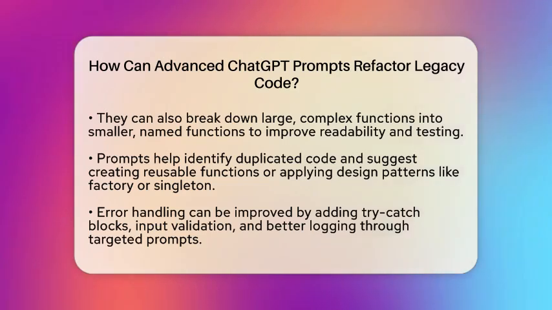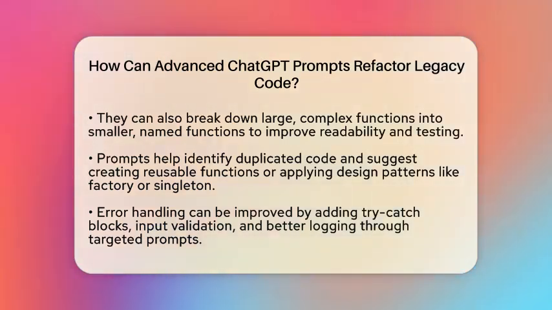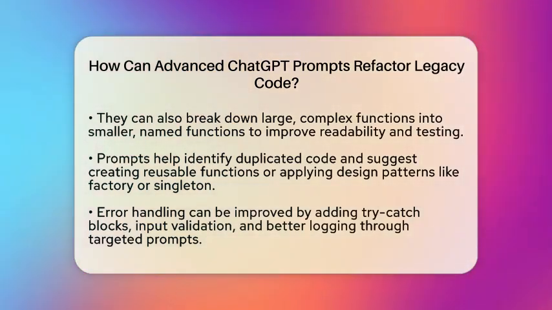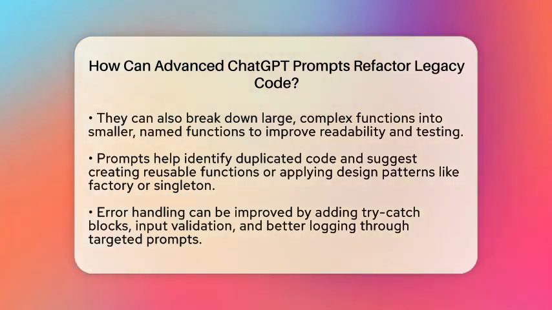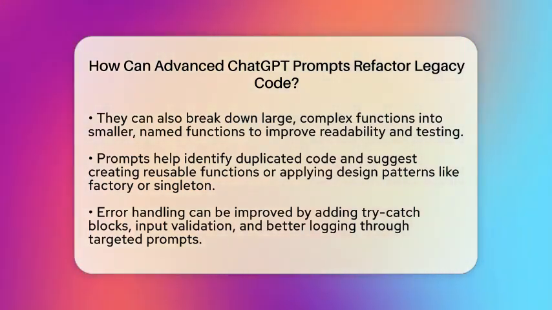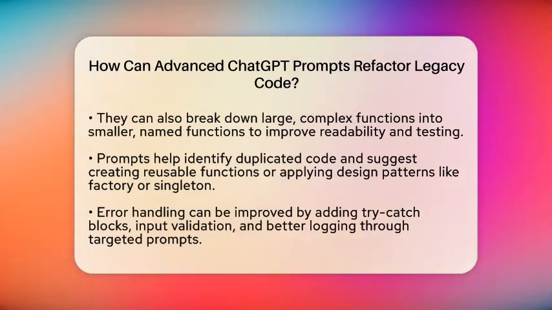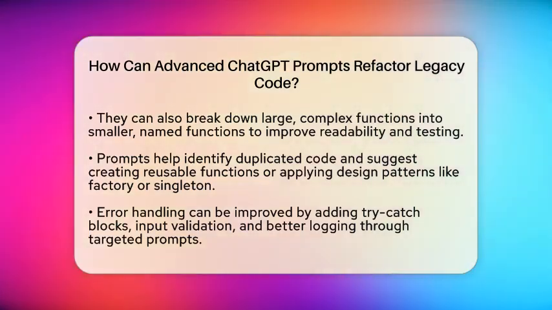Another way prompts help is by breaking down big functions. Long, complex functions are tough to follow. You can instruct ChatGPT to split these into smaller named functions. This improves clarity and makes testing easier. It also helps identify duplicated code.